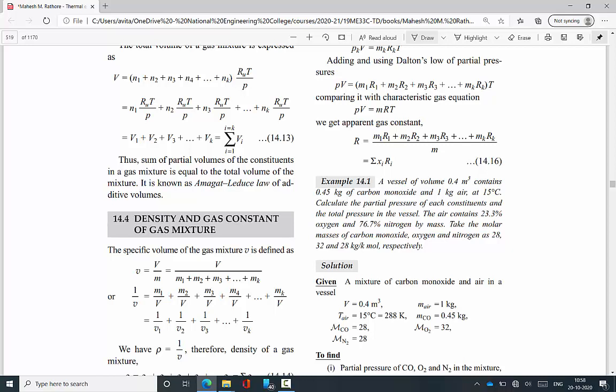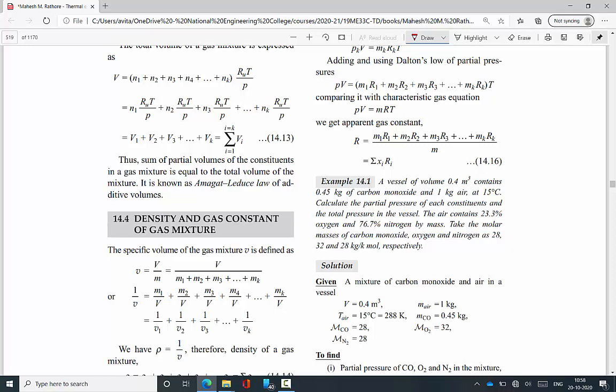Then the specific volume. Every extensive property changes to a specific property by dividing by the mass. Extensive property divided by mass equals specific property, a modified version of an intensive property. Then the specific volume, small v, equals total volume divided by mass.